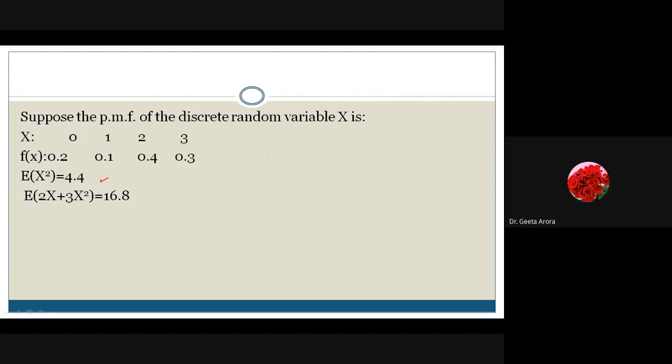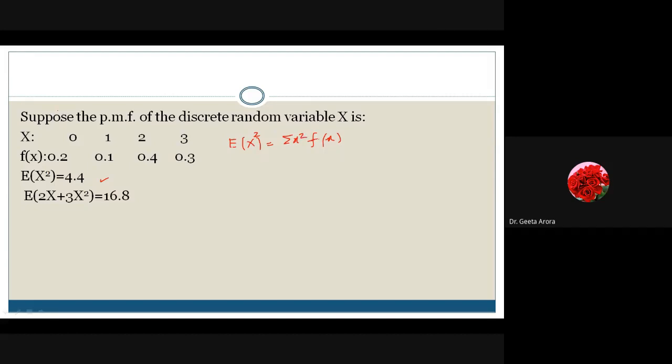E of x square, if you're talking about, then we know that whatever expected value we have to calculate for random variable x, we take summation of x into fx. This is the actual formula. Now, in the formula, f we have not changed, but we are saying expected value of x square. So we have to just take x square into fx.